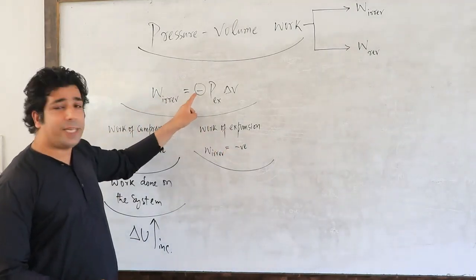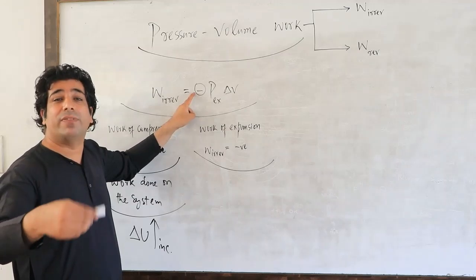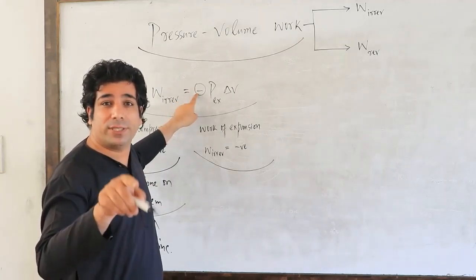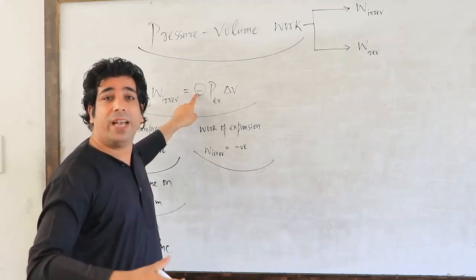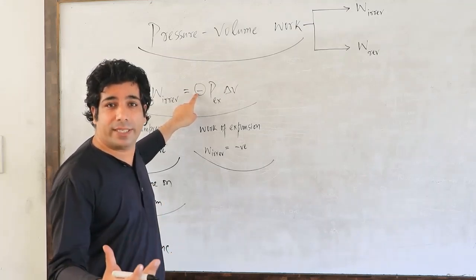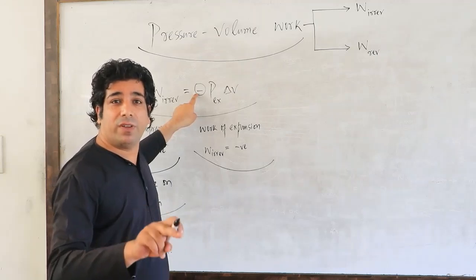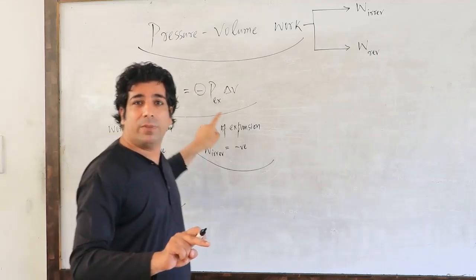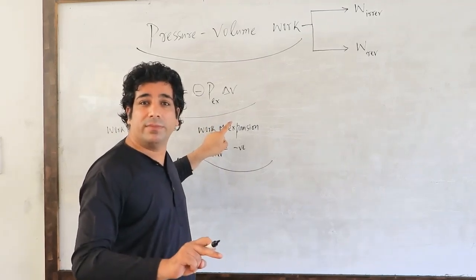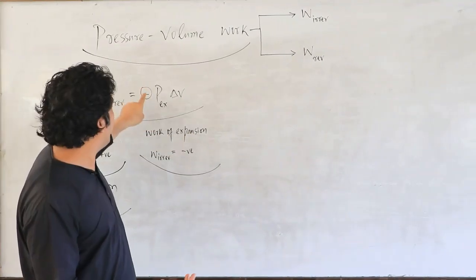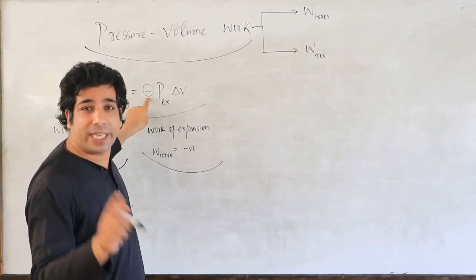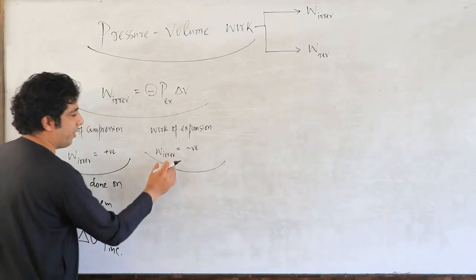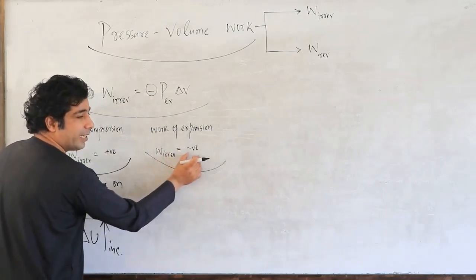Because this negative sign was not actually in the formula. Remember that point. This negative sign was not in the formula, but we have introduced it so that our work will become positive when work is done on the system, and it will become negative when work is done by the system. That's why we have brought this negative sign. In the previous class I have already told you. And look here, work is negative.